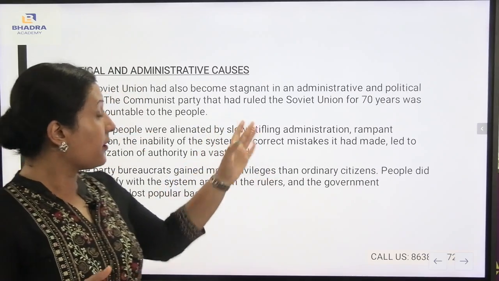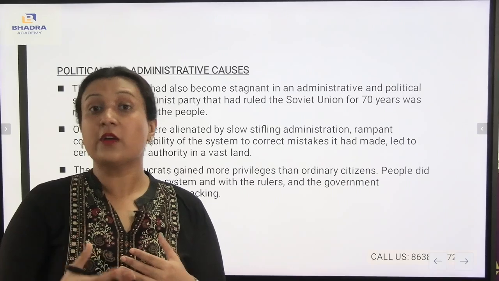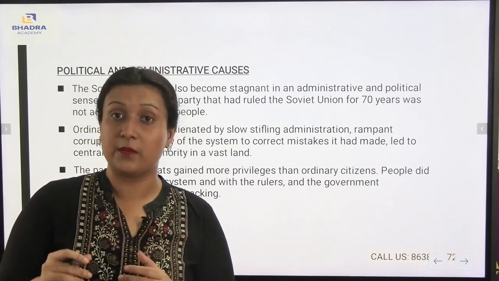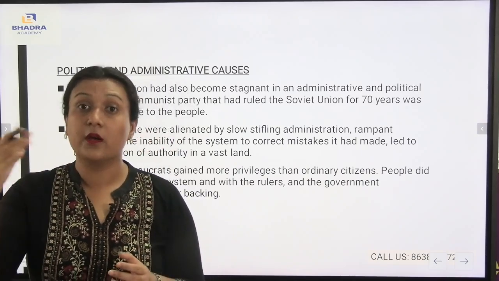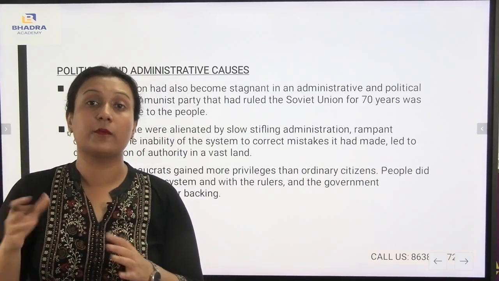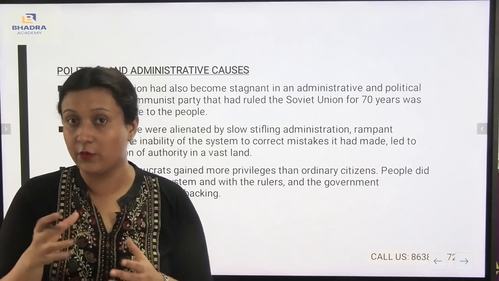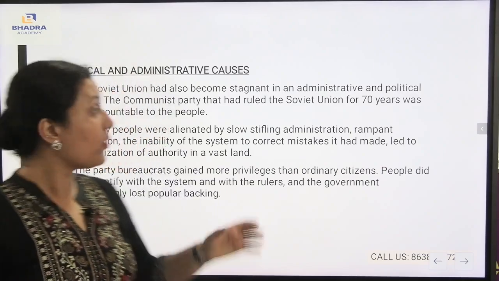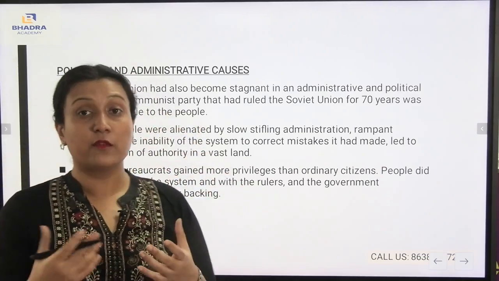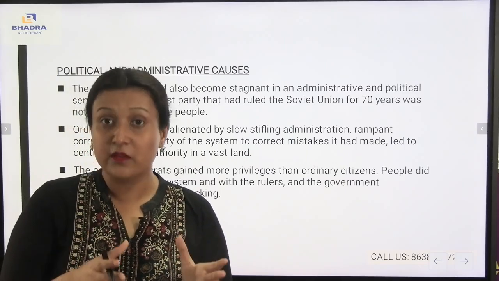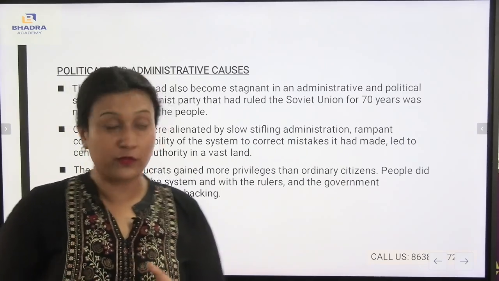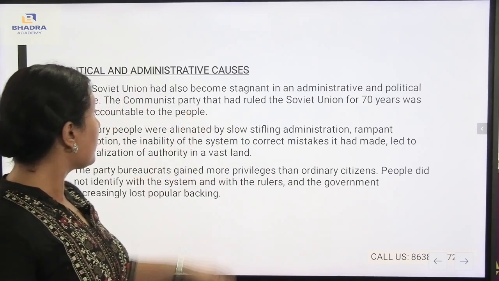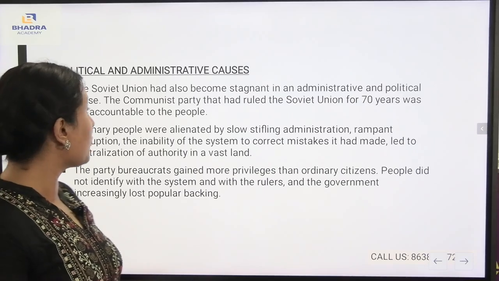They were not able to fulfill the aspirations of the people. Also, they were not by the people. During that time, the government was not of the people, by the people, or for the people, or anything that we know about the definition of a democracy. As the Soviet Union was completely stagnant in administrative and political reasons, the Communist Party that had ruled for 70 years was not accountable to the people.